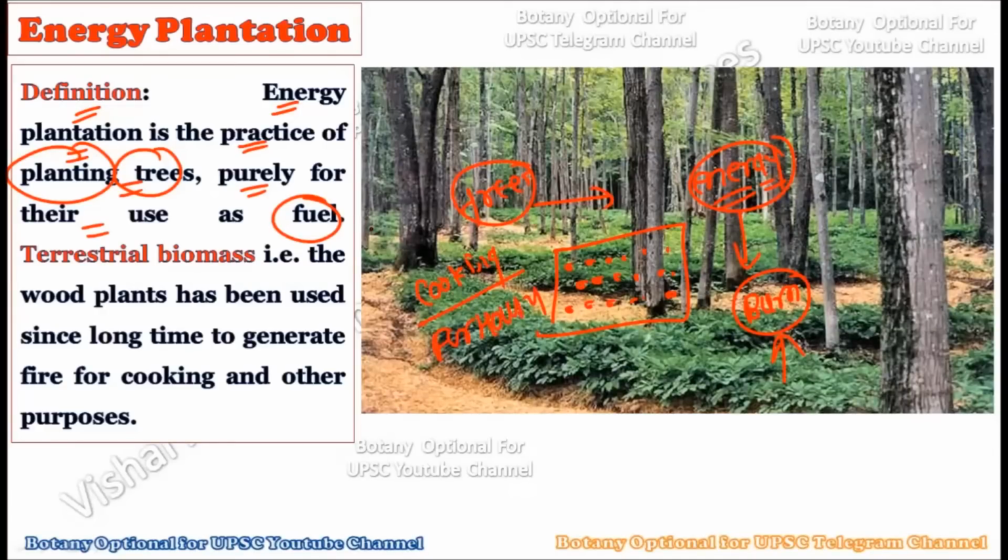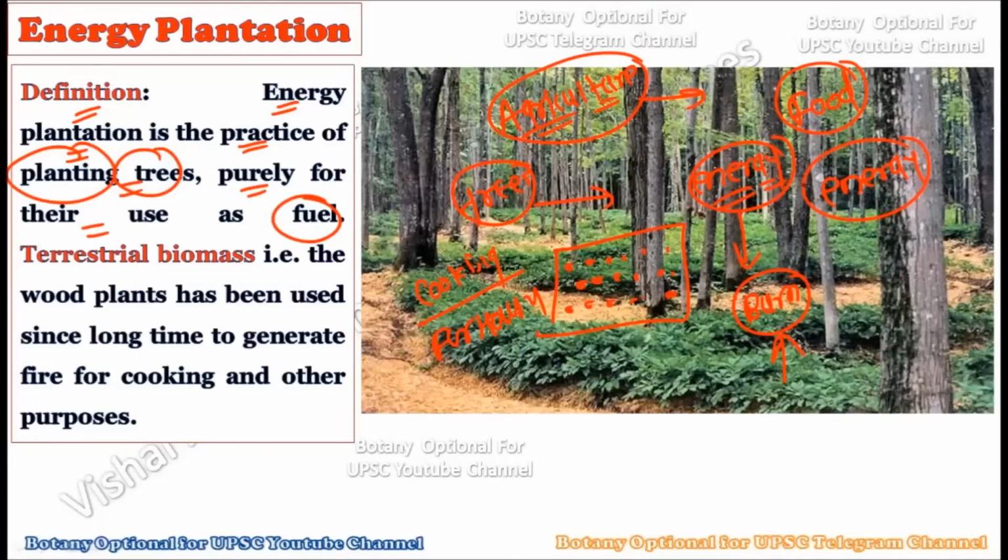So basically, when we plant a tree to extract energy out of it, or to take the maximum energy out of it, this type of plantation is considered an energy plantation. Because you know, there is an agricultural plantation in which we collect the seeds most of the time, or other parts of the plant body, to be harvested and sold in the market, purely for food purposes. But here the purpose of planting the tree is the energy. Whatever energy it has gathered throughout its life, this particular energy we want to harvest, and for that particular reason only we have planted these trees. In such a case we use the word energy plantation.